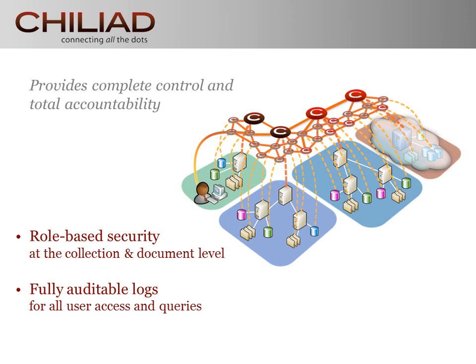When you log in, you're assigned to a role that identifies what data you can see and what data you can't. Depending on your clearance levels, certain data repositories won't even appear, so you won't be able to query them. Chiliad manages that at the collection level as well as document level. On top of that, every user, every query, every usage of the system is fully logged, so later you can do full audits of all usage of the Chiliad solution.